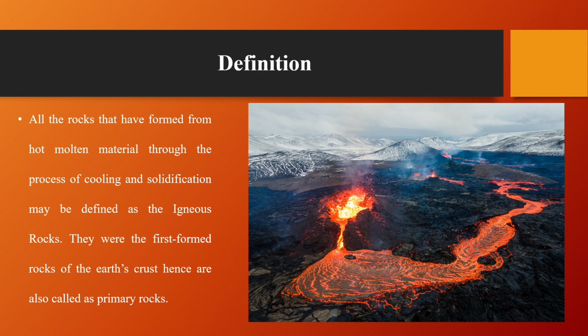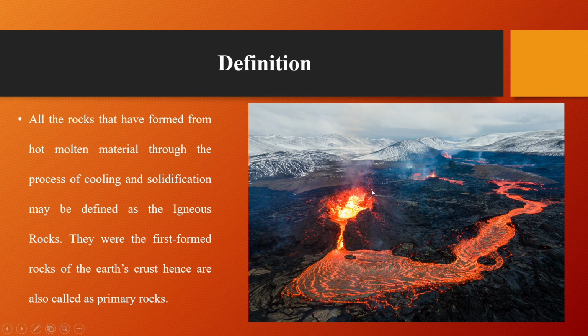So what are the igneous rocks? All the rocks that have formed from the hot molten material through the process of cooling and solidification may be defined as the igneous rocks. They were the first formed rocks of the Earth's crust, hence they are also called as primary rocks.